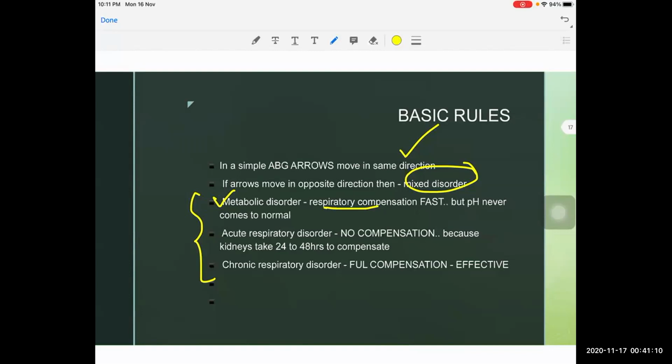For a respiratory disorder, the compensation is by the kidneys, that is metabolic compensation. The kidneys are always slow; they usually take 24 to 48 hours to compensate. For an acute respiratory disorder, there will be no compensation at all. For a chronic respiratory disorder, the patient will have a full and effective compensation.